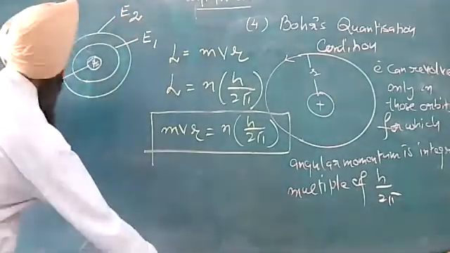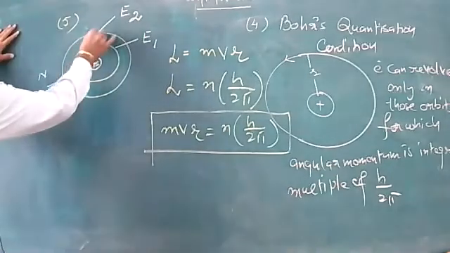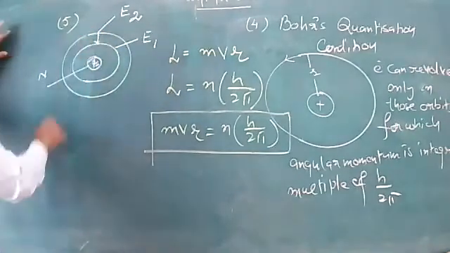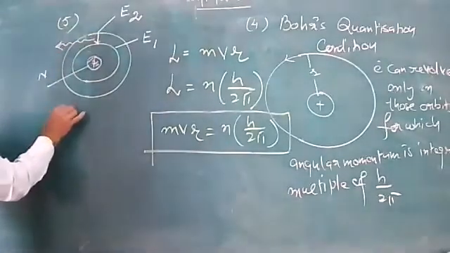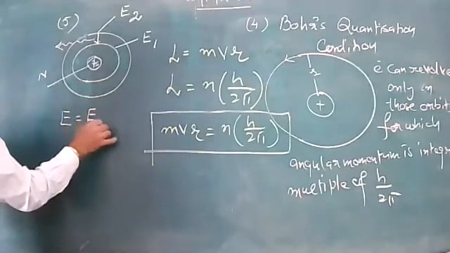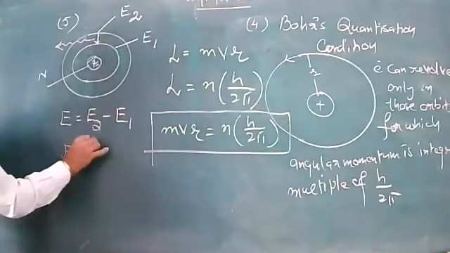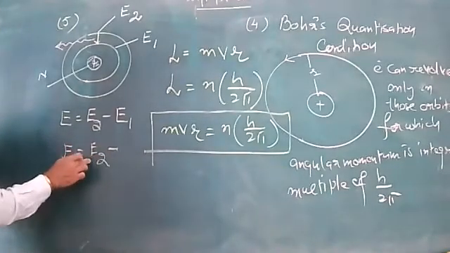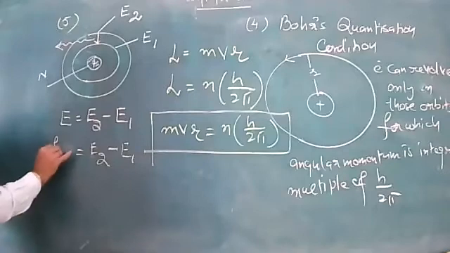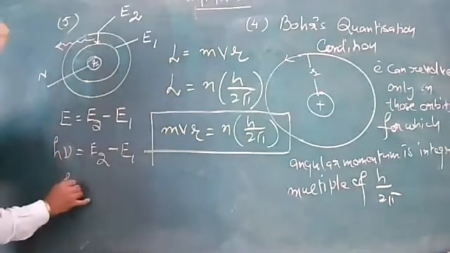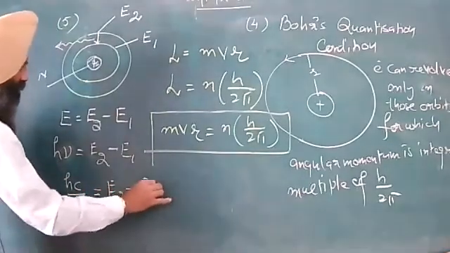Now what Bohr said is that when the electron jumps from the higher state to the lower state, it will emit energy in the form of radiation. And this energy is going to be equal to the difference of the energies of the two levels. So E is equal to E2, the energy of the higher level, minus E1, the energy of the lower level. E can be written as h into nu or h into c by lambda. This is equal to E2 minus E1.